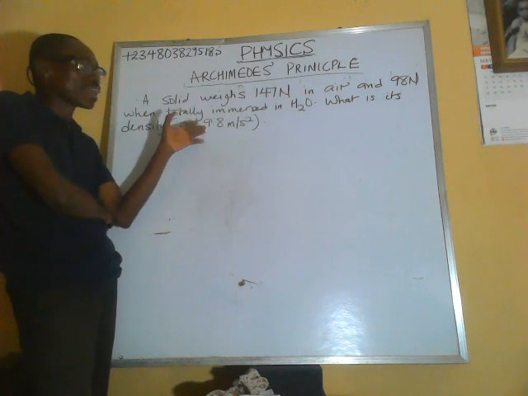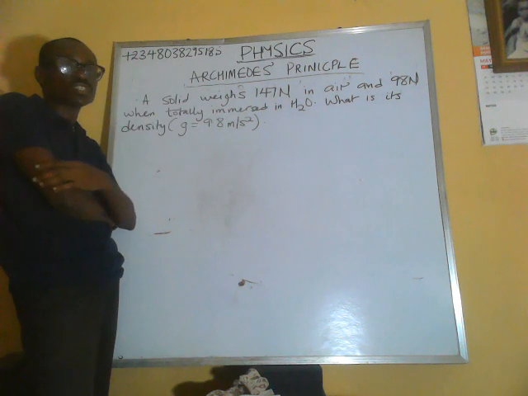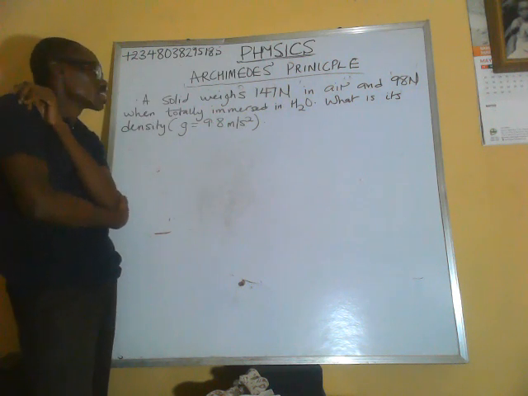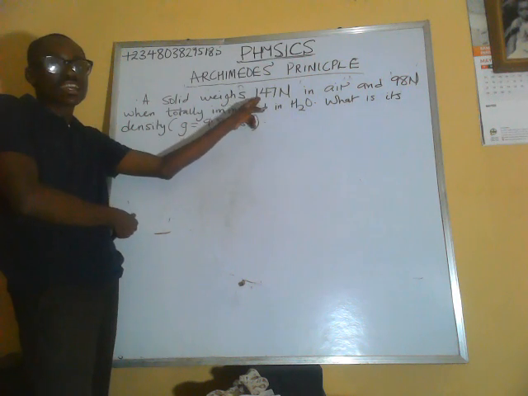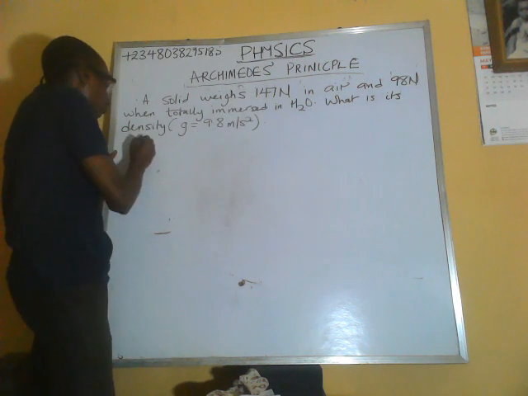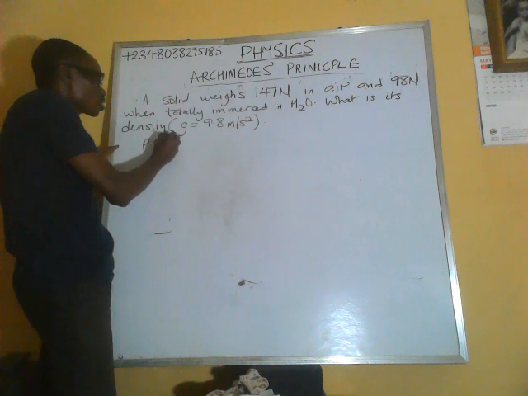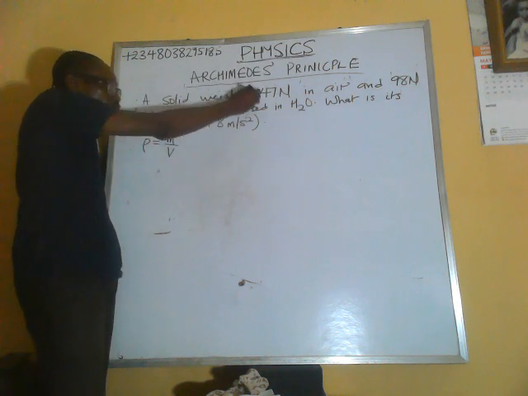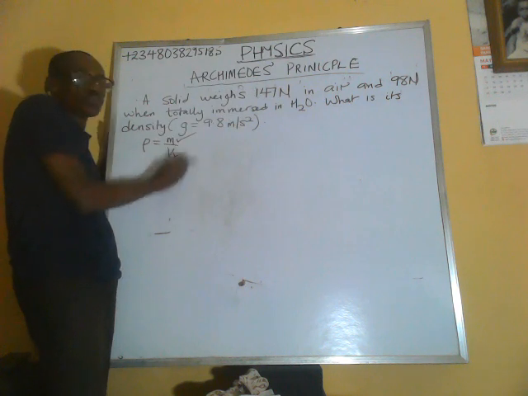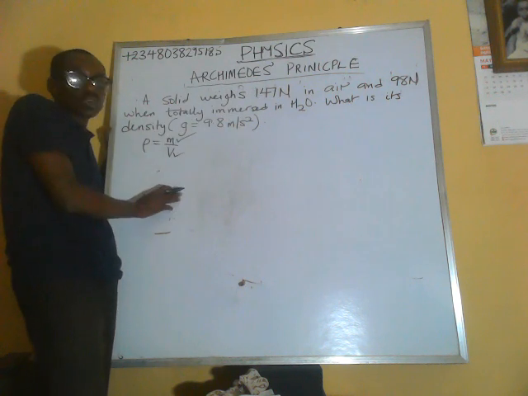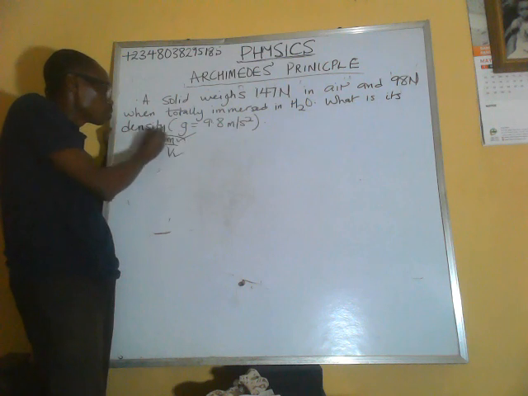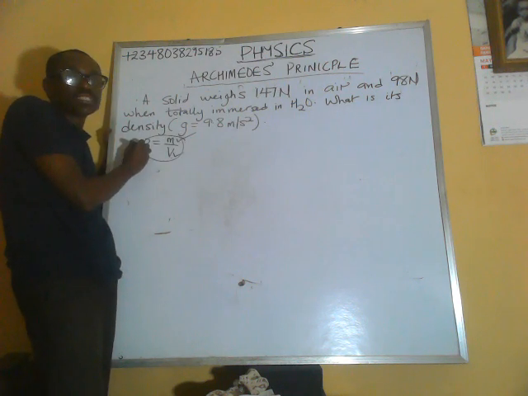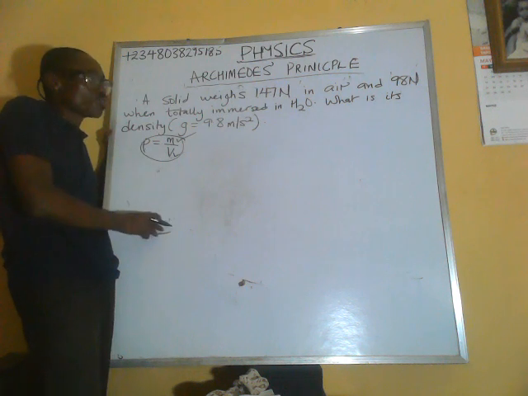So right now, we are going to calculate the density of this solid. We need to get the density of this solid. They give us the mass of the solid in air, and you know that density is equal to mass over volume. You know the mass in air, but you don't know the volume of this solid. The volume is not known. If you can find the volume, then definitely you can get its density. So how do you find the volume?